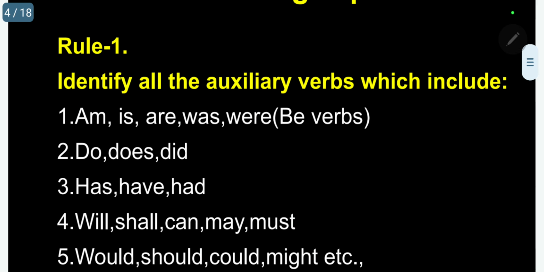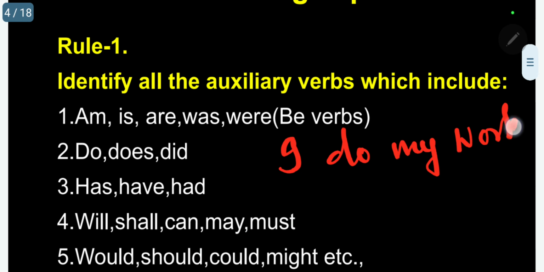Like that. But the exceptional case, I say, for example, I do my job. I do my work, let me say. நான் எனது வேலையை செய்கிறேன். Do. But do is not for a singular, it is plural. We do our work.